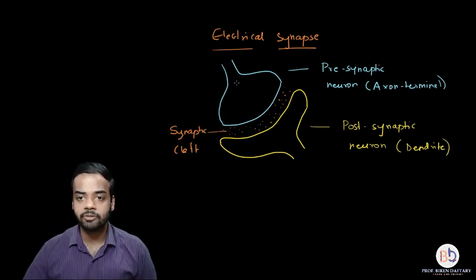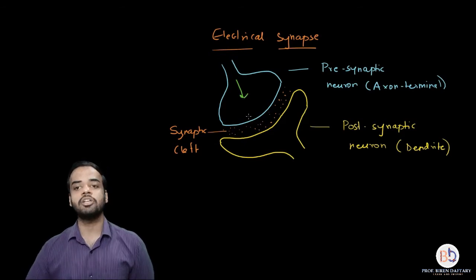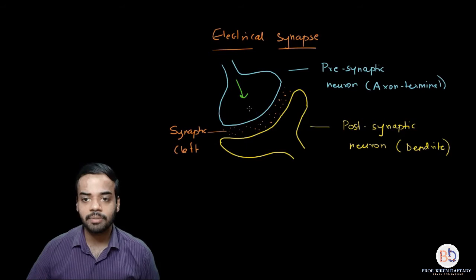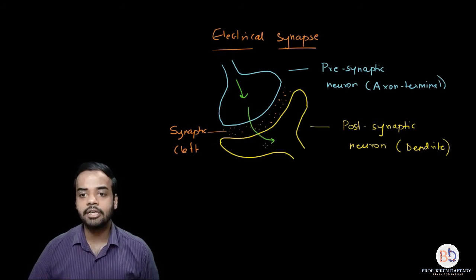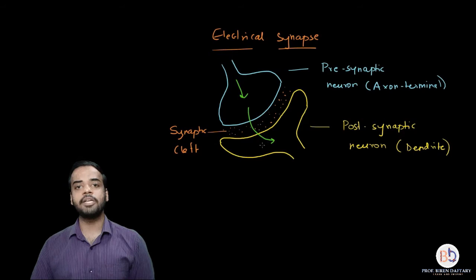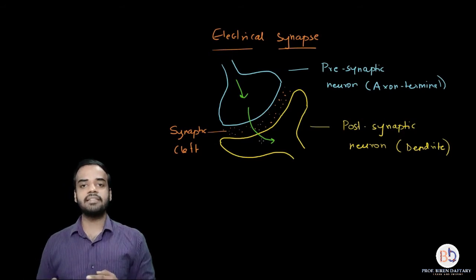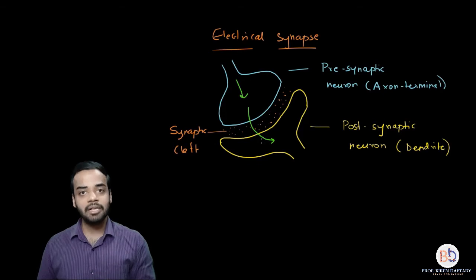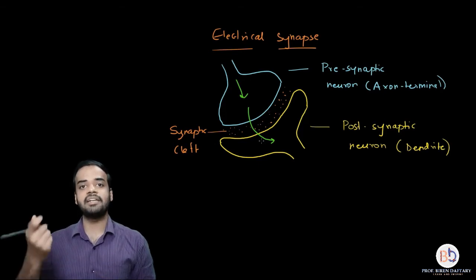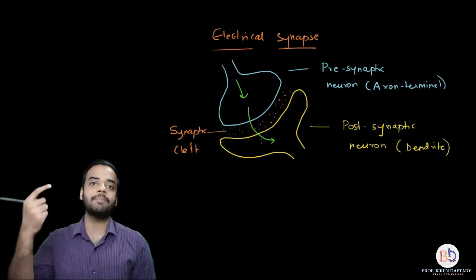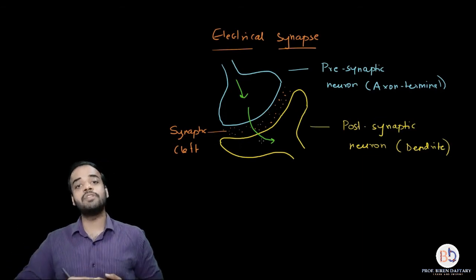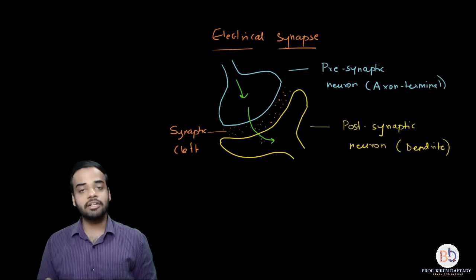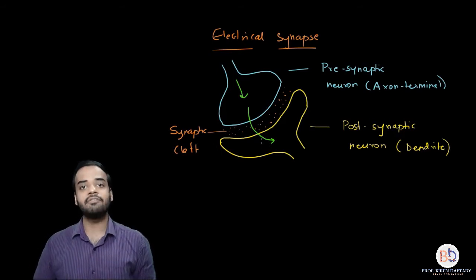So what happens in the case of electrical synapse is, if I'm using the green color to denote the impulse, the impulse will travel to the axon terminal, and directly from the axon terminal it will jump into the dendrite of the postsynaptic neuron. It is something like this that we have learned about nodes of Ranvier, and we have learned how electrical impulses jump from one node of Ranvier to another. So in a similar fashion, the electrical impulse, as it reaches the axon terminal of the presynaptic neuron, will jump over the synaptic cleft, and it will directly enter the dendrite of the postsynaptic neuron.